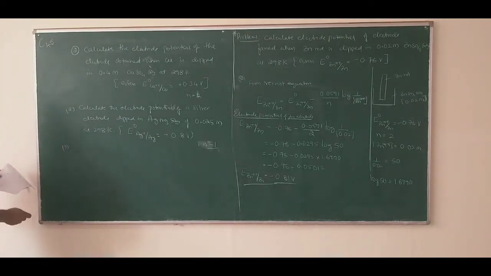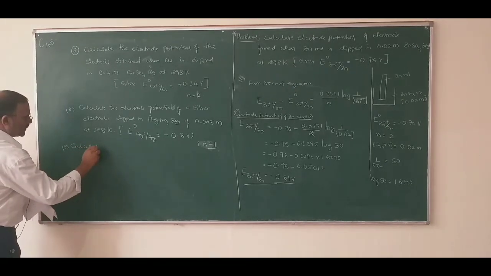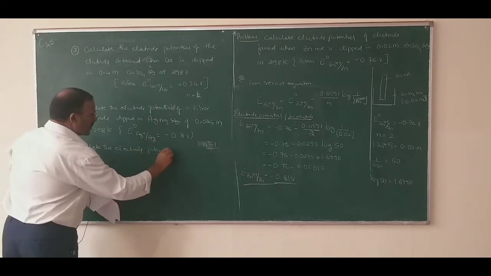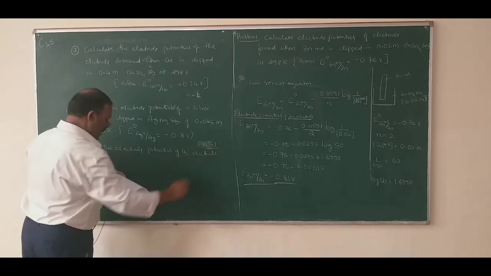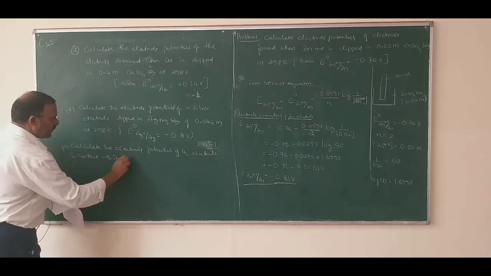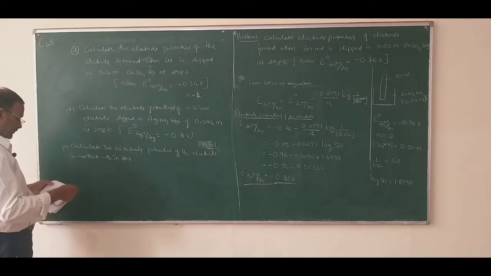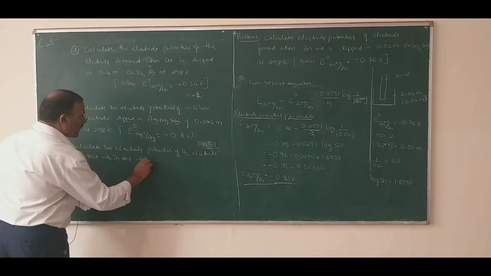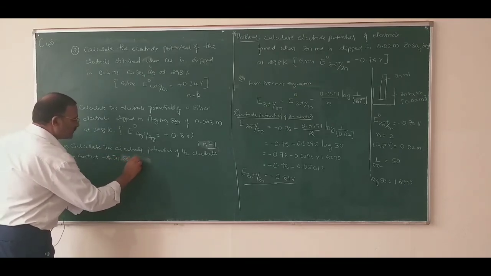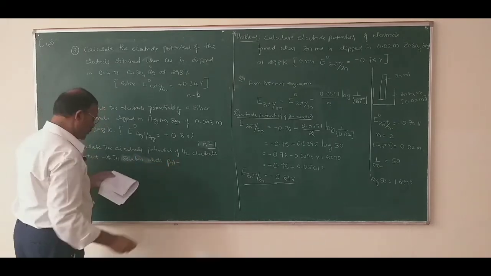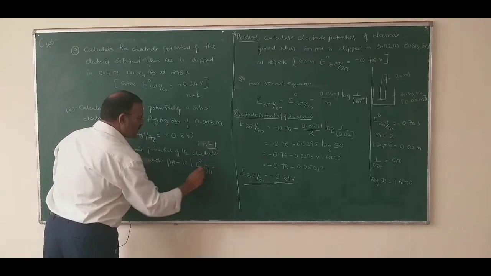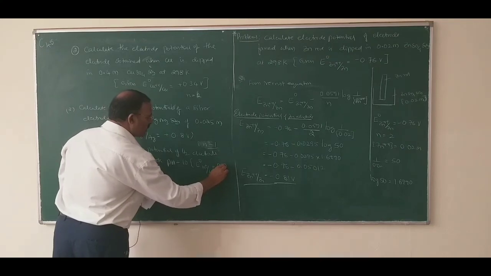So I will give another problem. Calculate the electrode potential of a hydrogen electrode in contact with its solution whose pH is equal to 10, in bracket E naught of H plus, the standard electrode potential of hydrogen electrode, is equal to 0.0 volt.